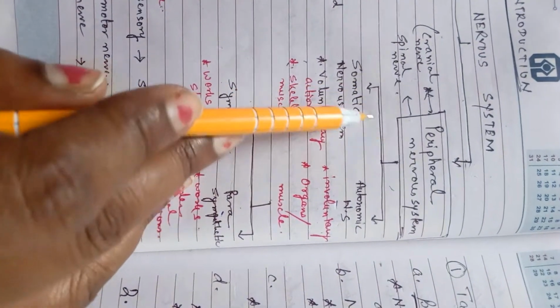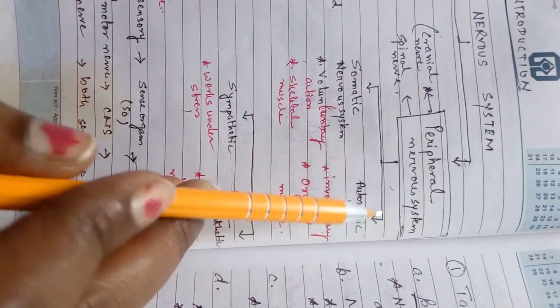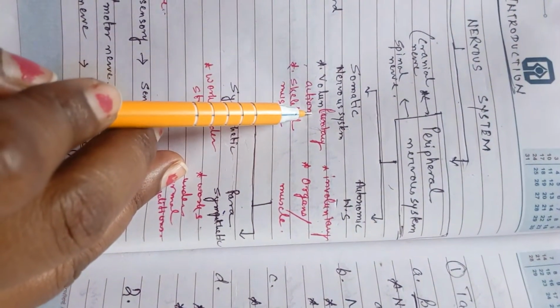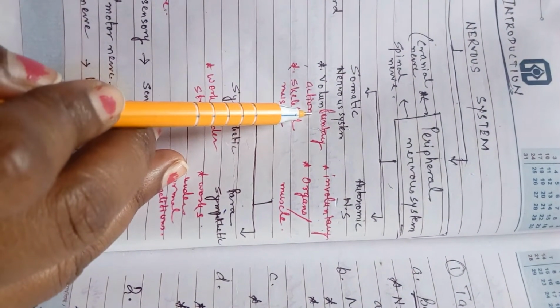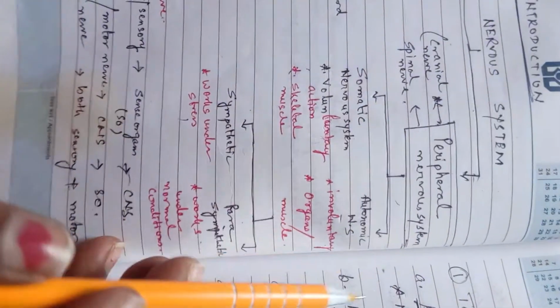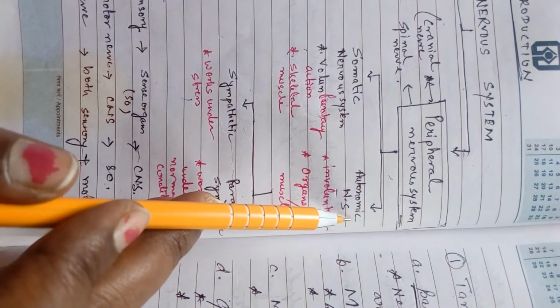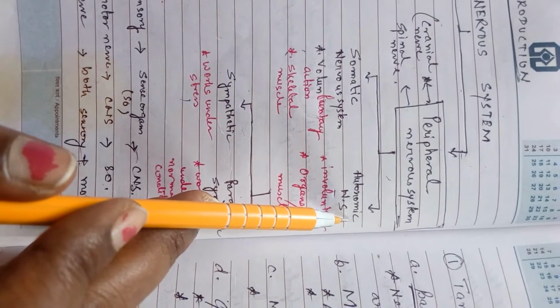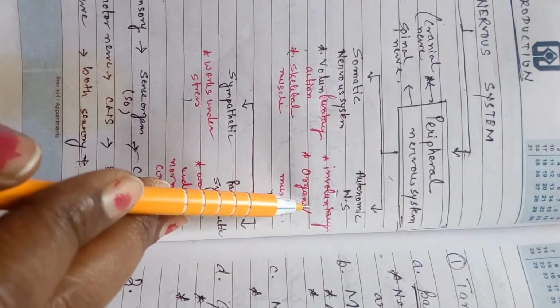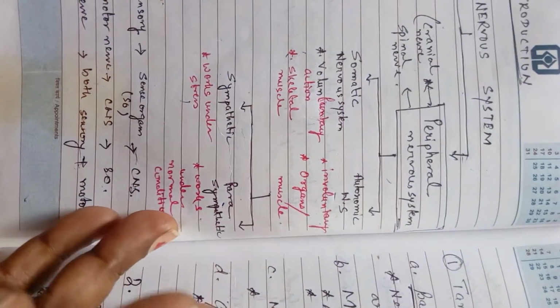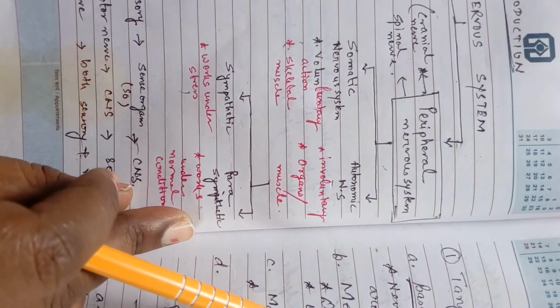So always keep in mind the peripheral nervous system consists of the cranial nerve and the spinal nerve. It is divided into two broad classifications. One is called the somatic nervous system which is under the voluntary action, and the example is the skeletal muscles. The second is the autonomic nervous system, which is not under your control, it is working independently and it is present in the organs and the muscles. The muscles present in these organs are called autonomic muscles or involuntary muscles.